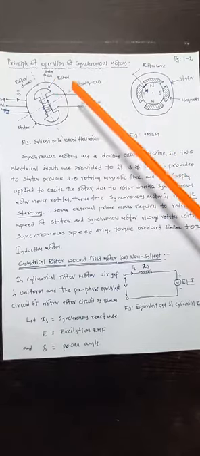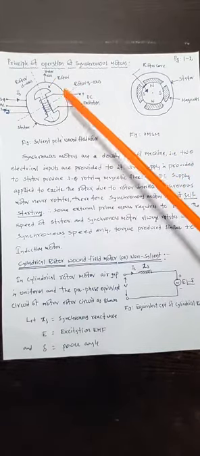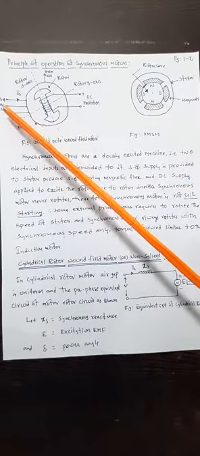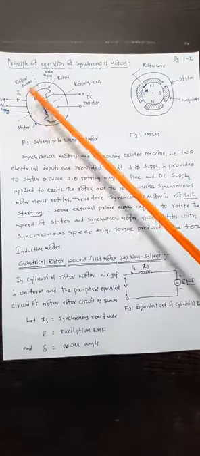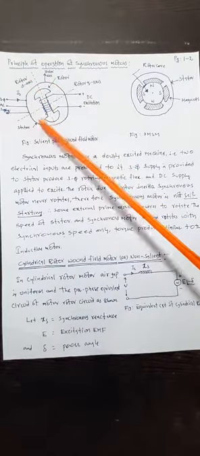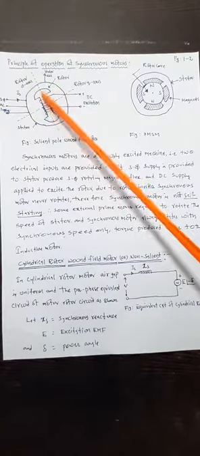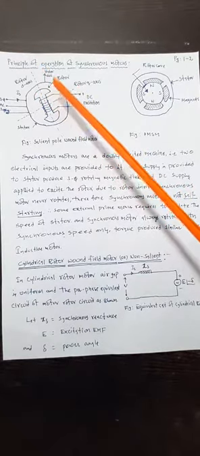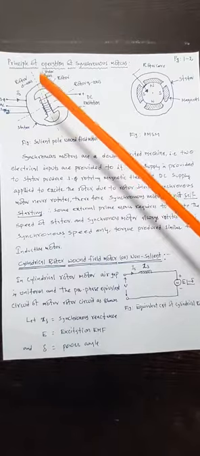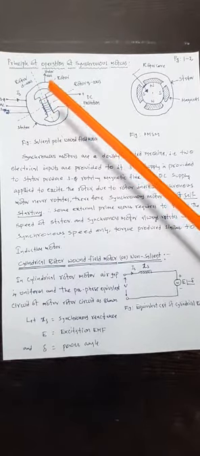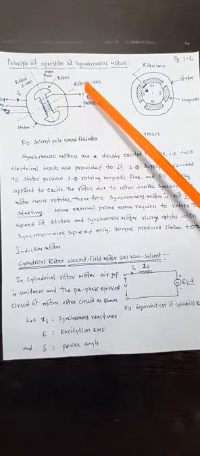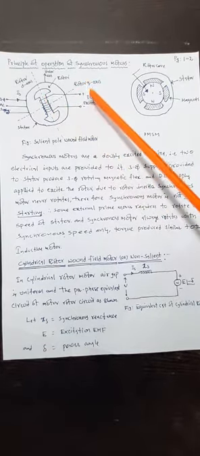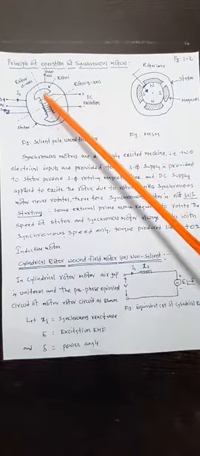See here, it is a doubly excited system. Initially we are providing a three-phase supply to the stator. The stator will generate three-phase fluxes which are rotating in nature, and whose speed is Ns, that is the synchronous speed. Ns is equal to 120 f by P, decided by the frequency as well as the number of poles. And again we are exciting the rotor, that is, a DC supply which is separately given to the rotor.